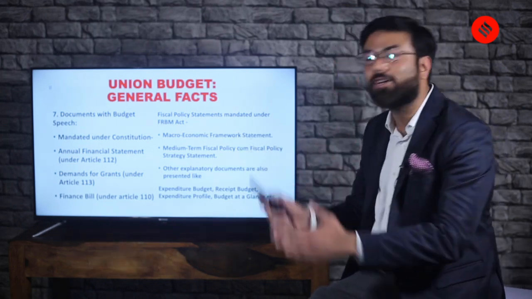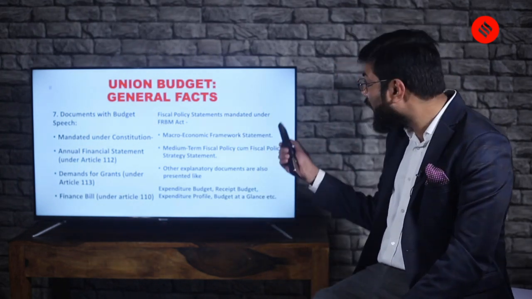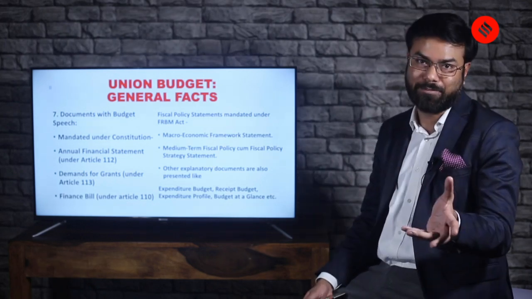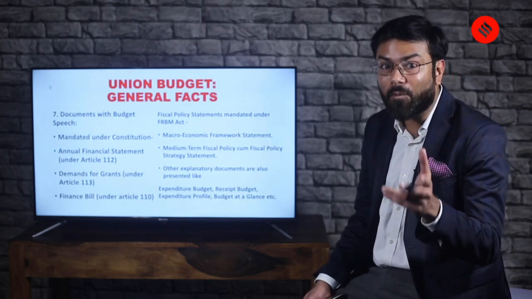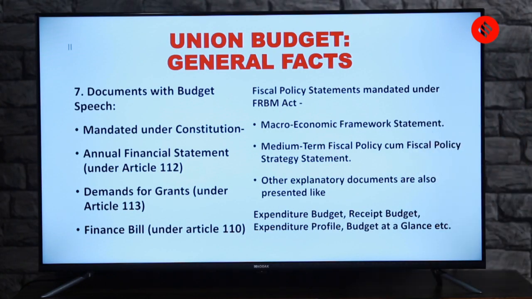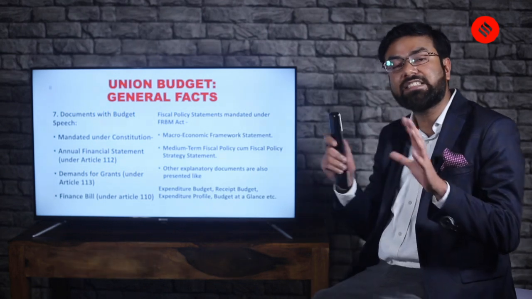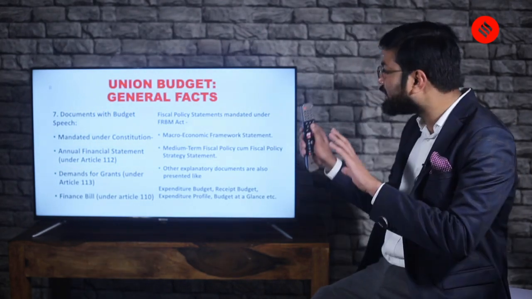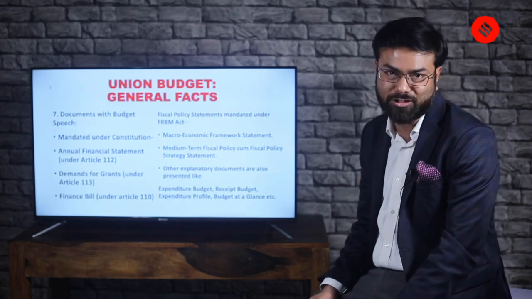अब ये तो बात हो गई Constitution के अंदर की. What about the part which is there not in the Constitution but in an act? अब ये act कौन सा है? Which is this act? This is the Fiscal Policy Statement, which is mandated under the FRBM Act. Another very important act. And what all are mentioned there, for example, the macroeconomic framework statement, medium-term fiscal policy strategy statement. So these are certain things which are not directly in the Constitution, in the articles, but there is a specific FRBM Act which is made.